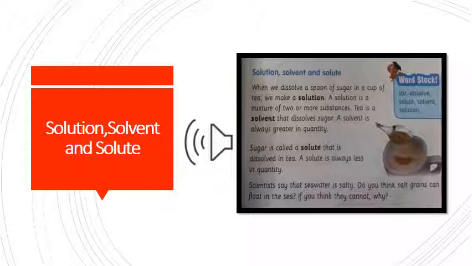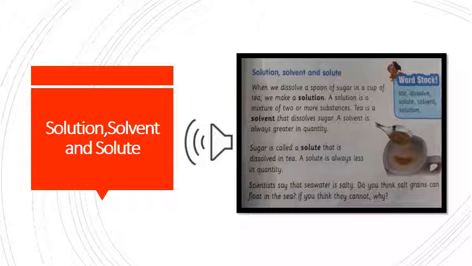Solution, solvent and solute. Reading. When we dissolve a spoon of sugar in a cup of tea, we make a solution. A solution is a mixture of two or more substances. Tea is a solvent that dissolves sugar. A solvent is always greater in quantity. Sugar is called a solute that is dissolved in tea. A solute is always less in quantity. Scientists say that seawater is salty. Do you think salt grains can float in the sea? If you think they cannot, why?